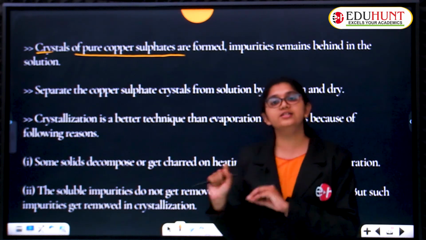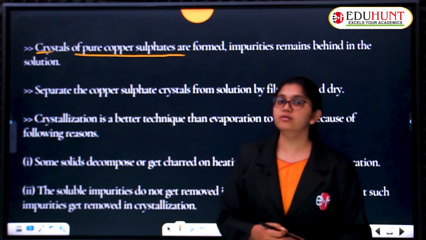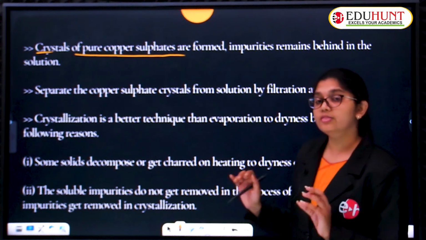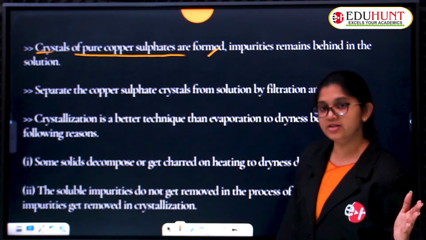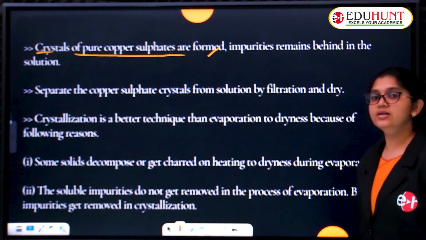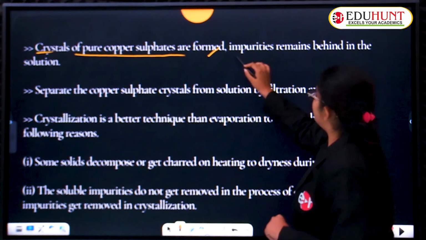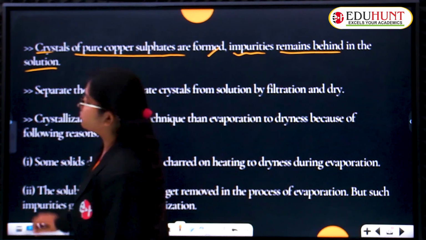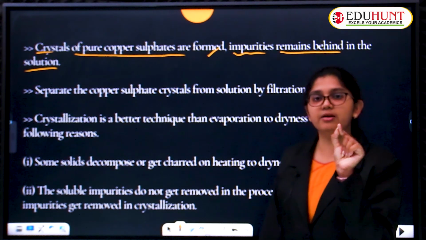You should not disturb the particular mixture. You have to keep it aside after turning off the flame. So slowly the crystals are formed. What are they? The pure copper sulphate crystals are formed, because why? We removed the impurities from the filtration. Yes, and excess water is also evaporated. So the leftover saturated solution contains crystals of pure copper sulphate. The impurities remain behind in the solution only, and the formation of the hard crystals is nothing but the pure sample.